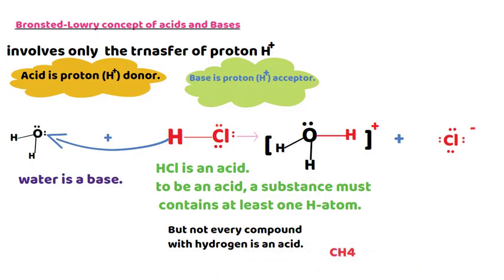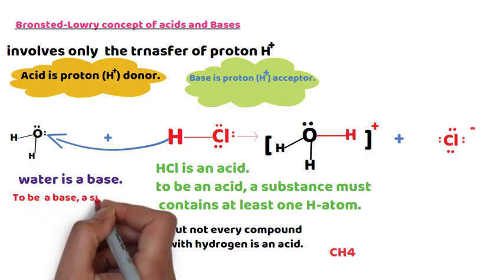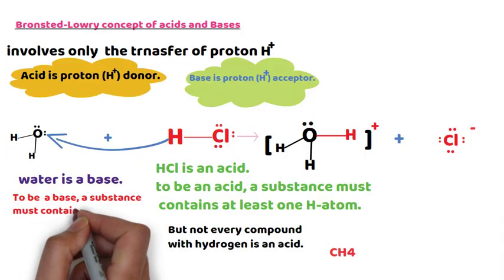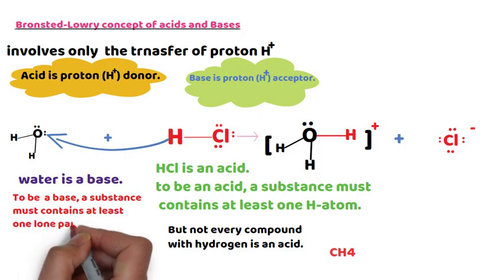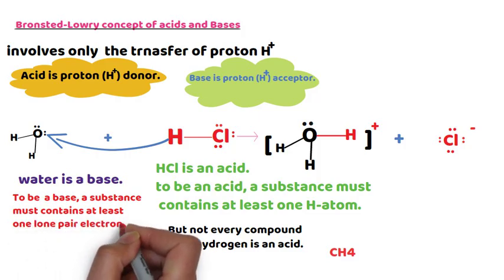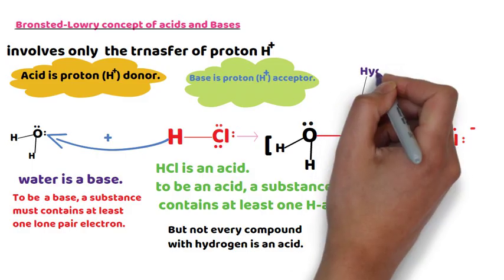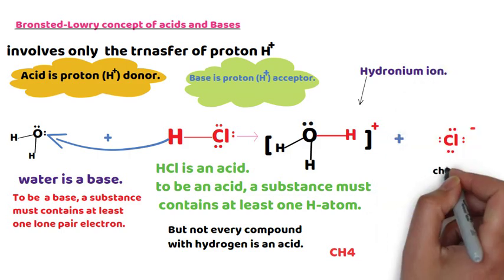Example, methane: it doesn't give a proton, so it's not an acid. Water is a base, I told you that one. To be a base, a substance must contain at least one lone pair of electrons. And this one is the hydronium ion, and this one is the chloride ion.